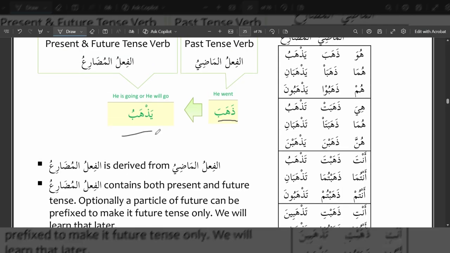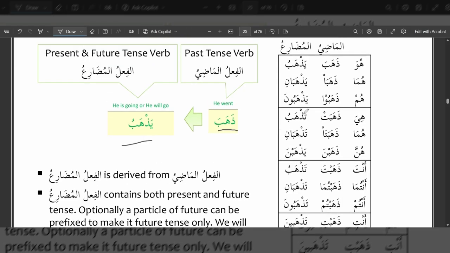So let's look at how the fi'al al-madi and the fi'al al-mudari look when we conjugate dhahaba yadhhabu. For the huwa pronoun, he, we have dhahaba, he went. Yadhhabu, he is going. Huma, dhahaba, they both went. Yadhhabani, they both are going. Hum, dhahabu, they all went.